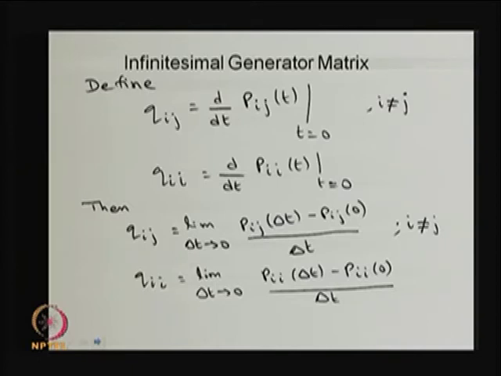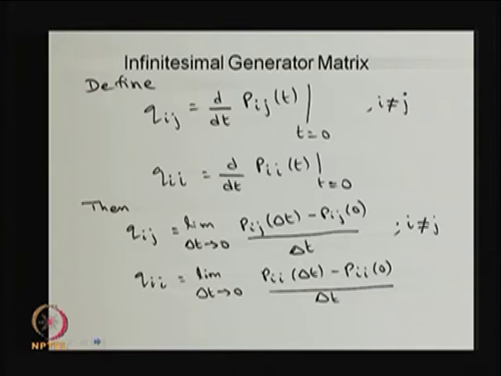You can find the derivative, it is a differentiable function. So, you take the derivative, then substitute t equal to 0 for all i not equal to j. Then you define Qii separately, because the diagonal element is going to be different from all other elements. You know how to find the derivative of Pij of t with respect to t: it is the limit as delta t tends to 0 of the difference divided by delta t.